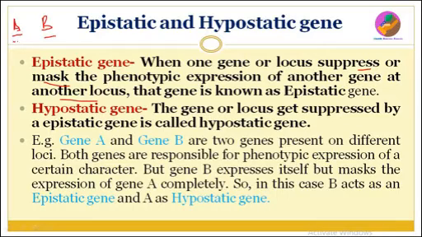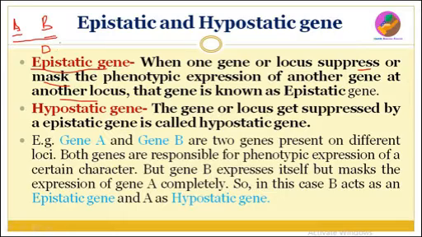You can find these definitions similar to dominance and recessive. But here is a difference. Epistatic gene is similar to dominance.